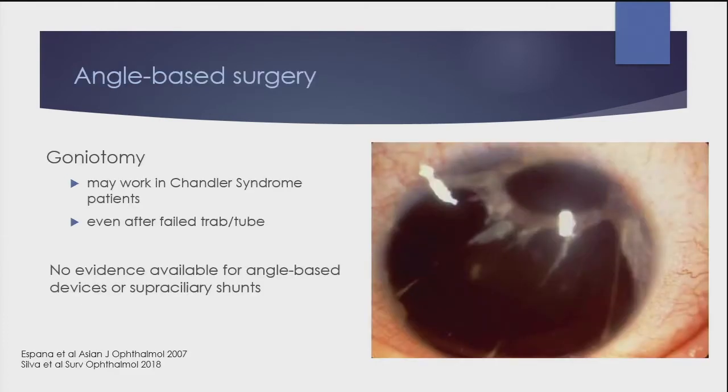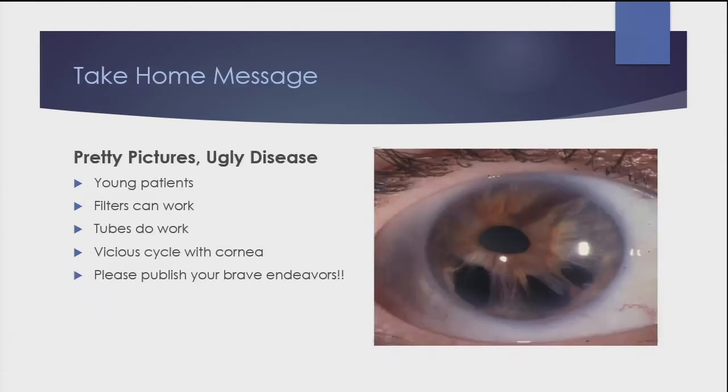There is a series about goniotomy, traditional goniotomy in Chandler syndrome patients. Even after a failed trab or tube, this may work. However, I'll tell you that in any patient with severe iris findings or broad PAS, you have to be able to see the trabecular meshwork in order to operate on it. So I would not necessarily recommend that. And there's no evidence on any of the angle-based devices or supraciliary shunts.